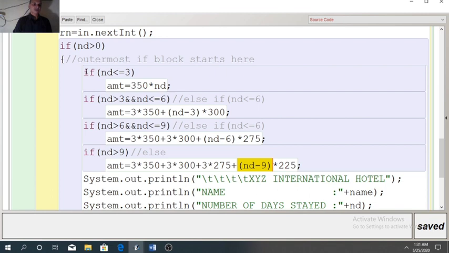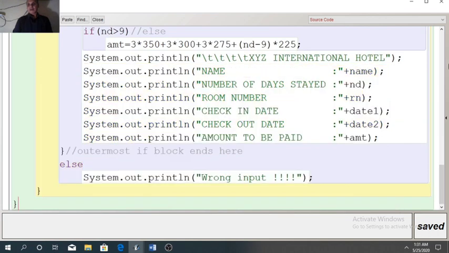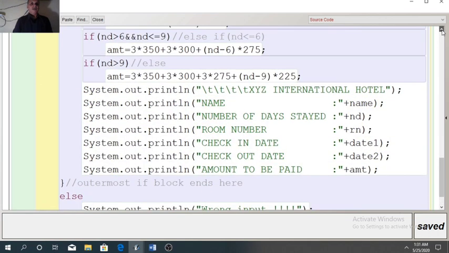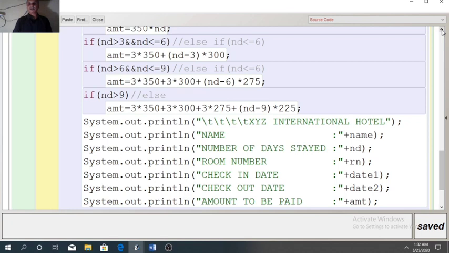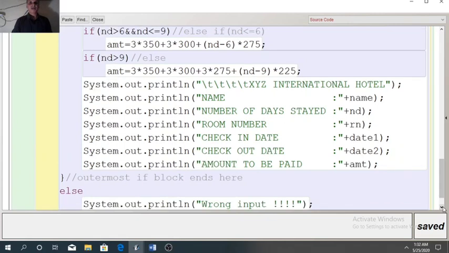So out of these 4 ifs, only one will run, and the variable AMT will store the bill amount that is required. Then we need to print the result in the given format. See the format. In the first line we need to print the name of the hotel